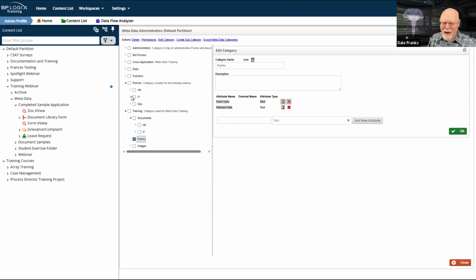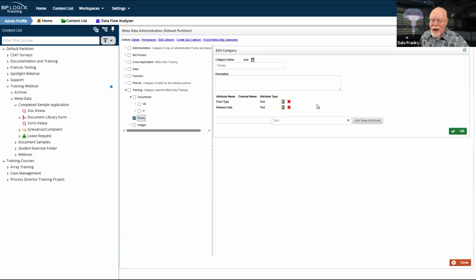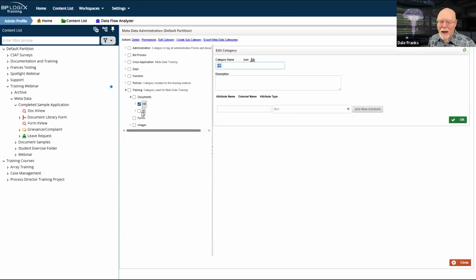That's a little bit of an aside, but to get back to attributes, here's the thing about attributes. They can be filled out in two ways. First of all, I can apply a form field and link it to an attribute, and the value of that form field will get saved as the value of that attribute. Now, attributes can be a little troubling because, again, let's go back and look at documents. In documents, I have an effective date and I have keywords. In HR and IT, I have no effective date and keywords.